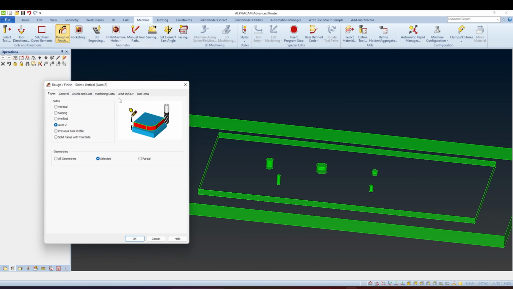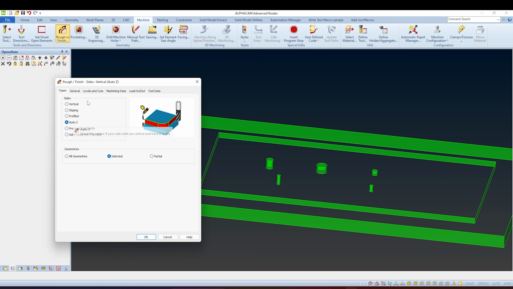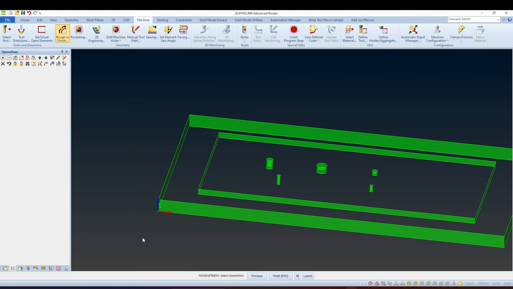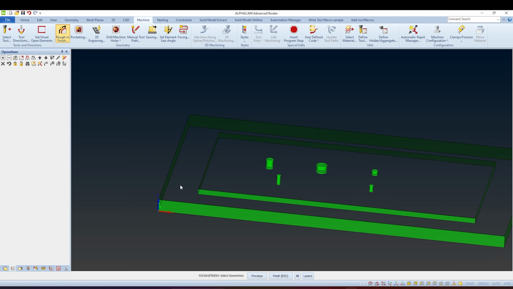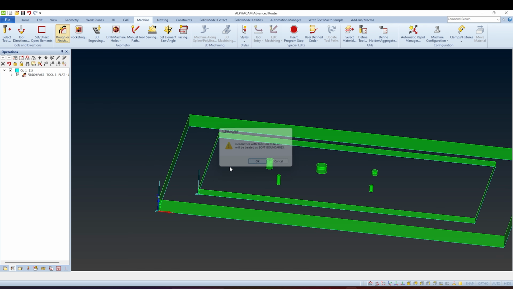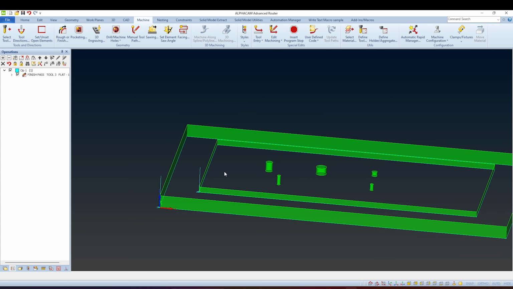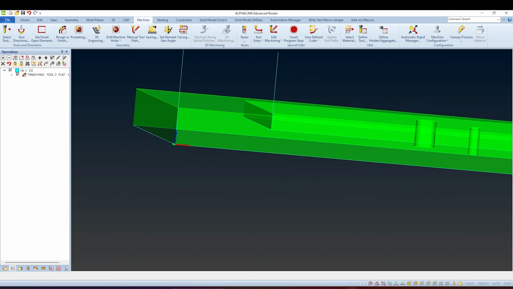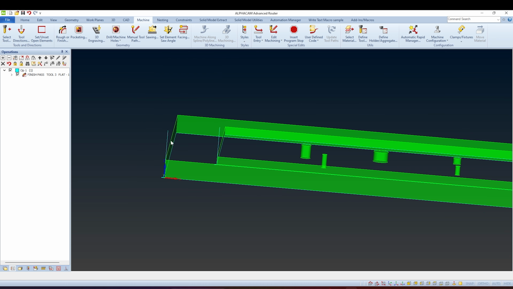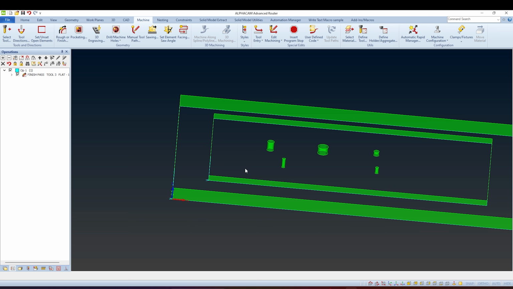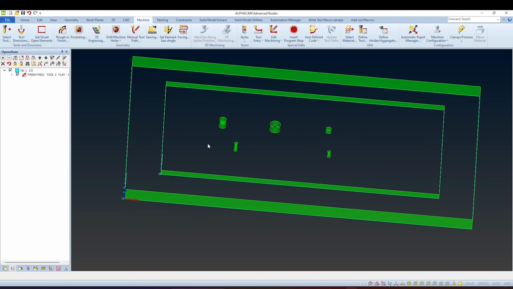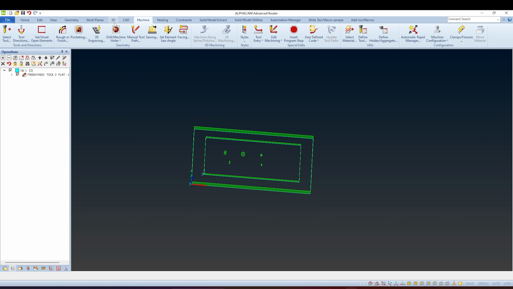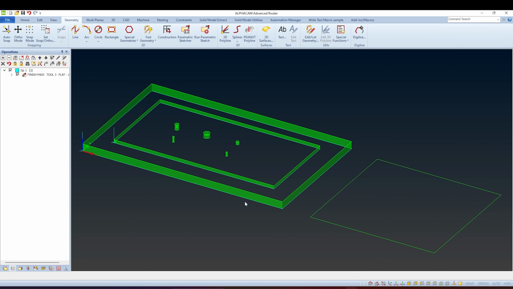Select rough finish, auto Z, and select geometry. Pressing escape, we finish the command. That's the way how you can apply auto Z. Just make sure, because auto Z it's not working if you have flat geometry like this one.